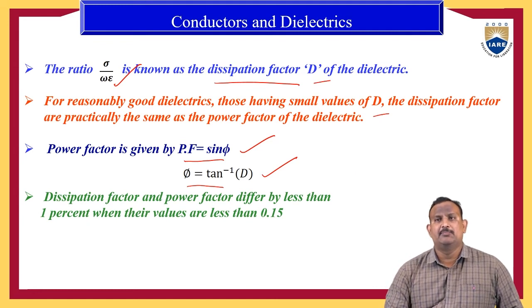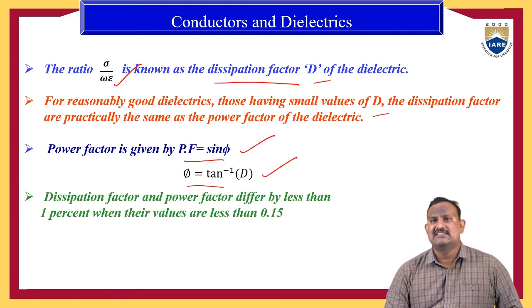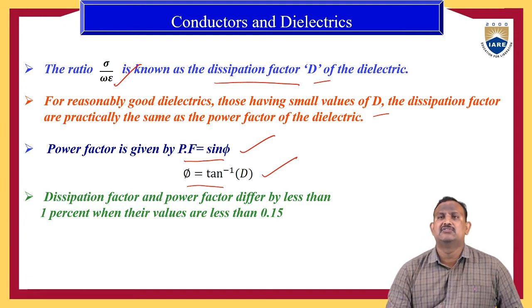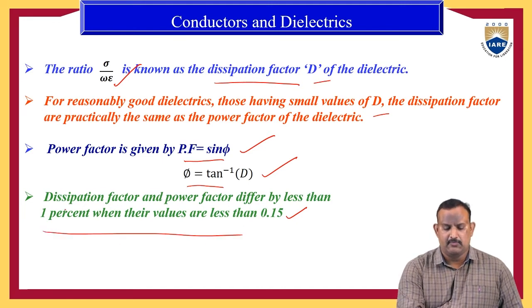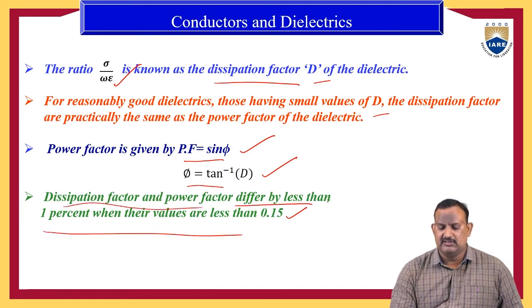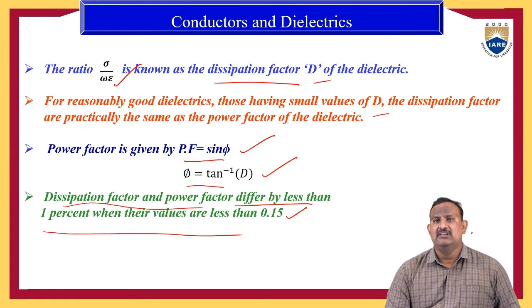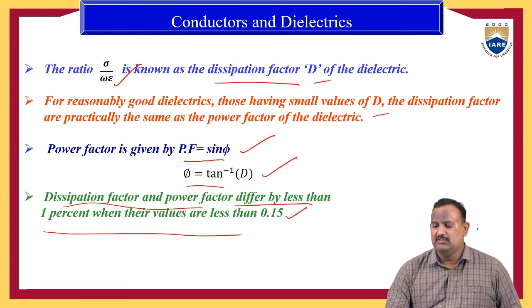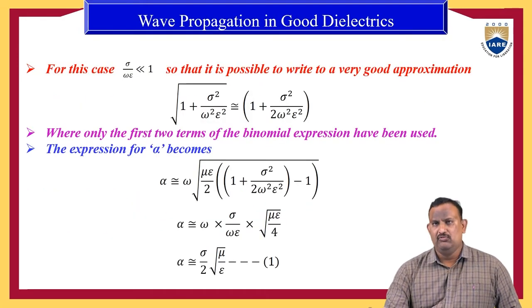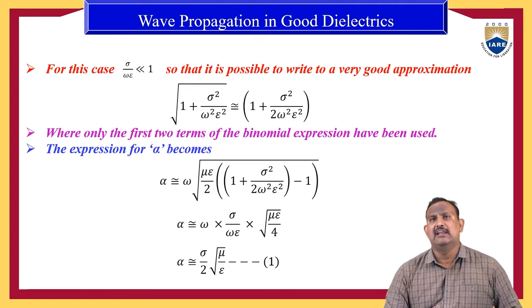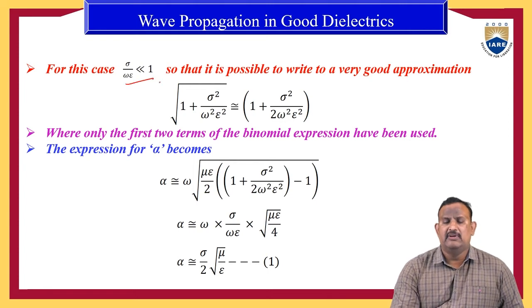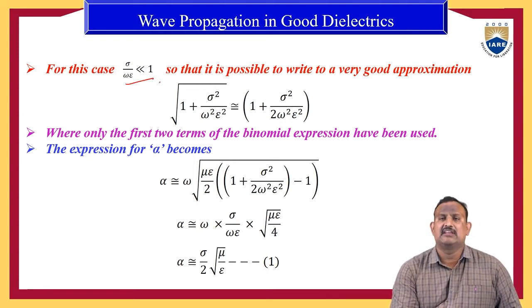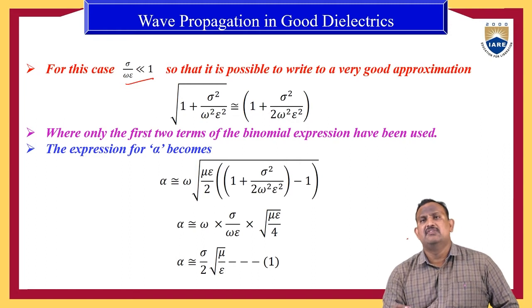The dissipation factor and power factor differ by less than 1% when their values are less than 0.15. This is very important to remember. So this is about conductors and dielectrics. Now we will discuss wave propagation in good dielectrics. For this case, because it is a good dielectric, the dissipation factor, that is sigma by omega epsilon, is very much less than 1.